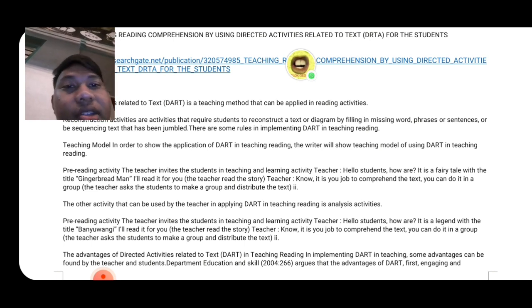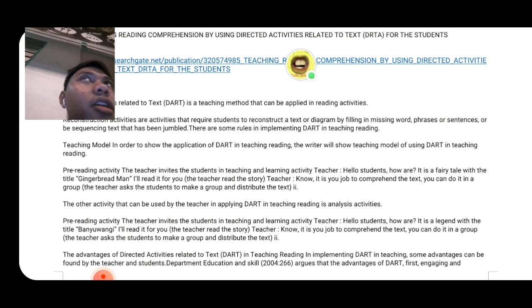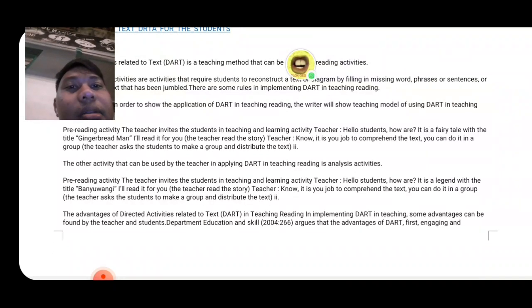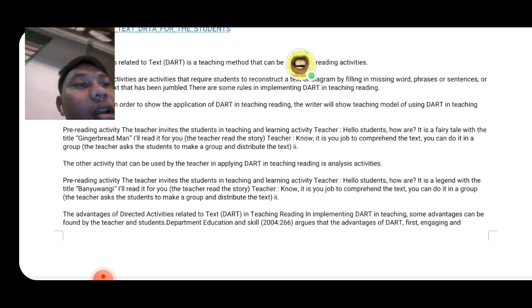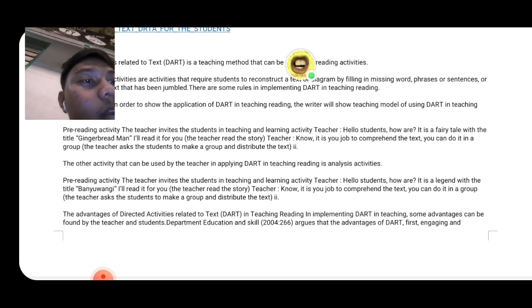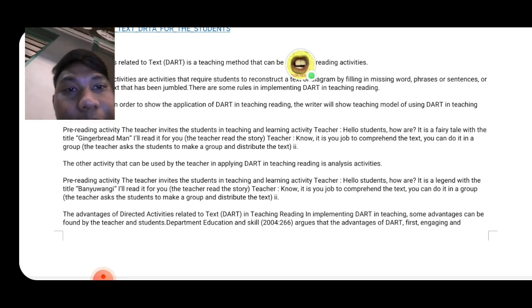The other activity that can be used by the teacher in applying DART in teaching reading is analysis activities. And then pre-reading activity: the teacher invites students into the teaching and learning activity. The teacher says hello students, like the example before.